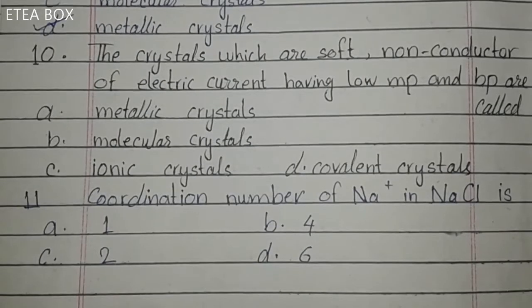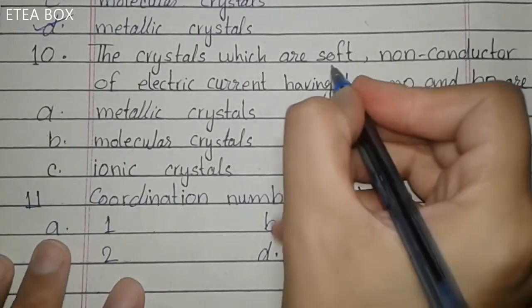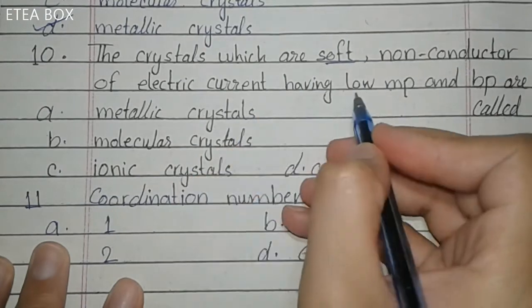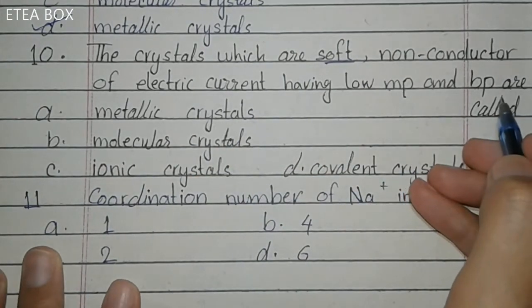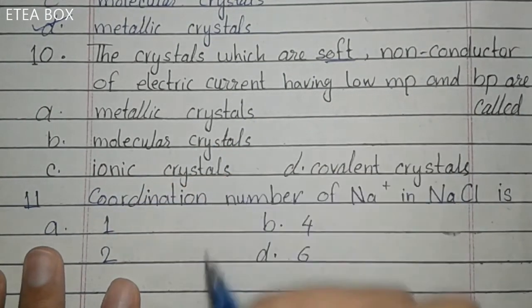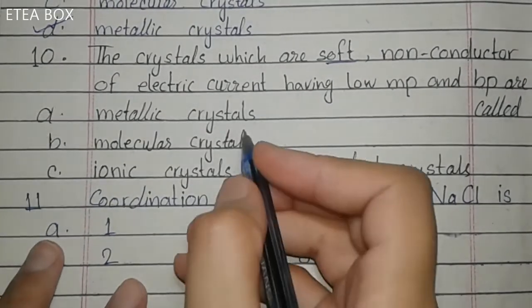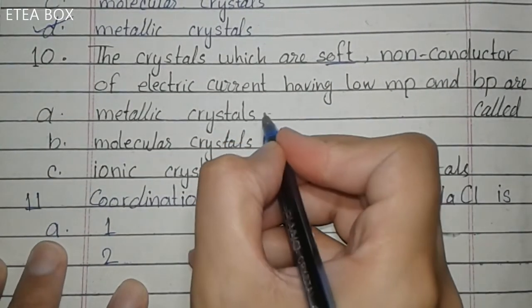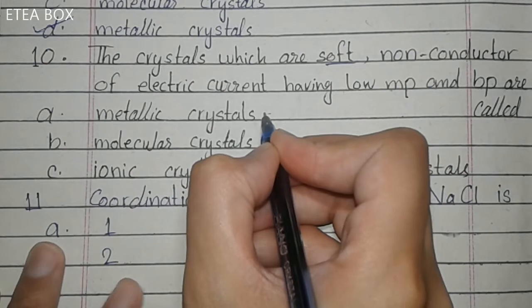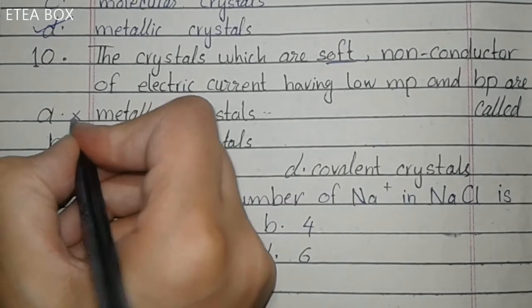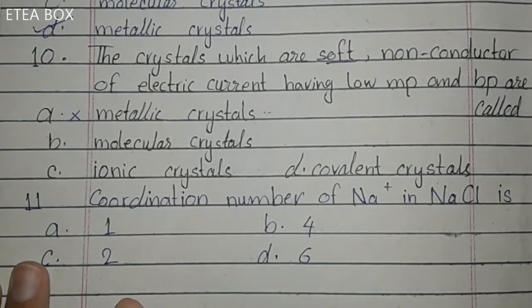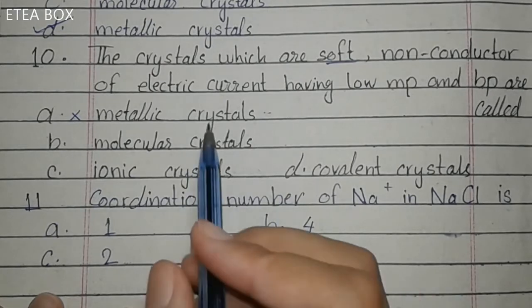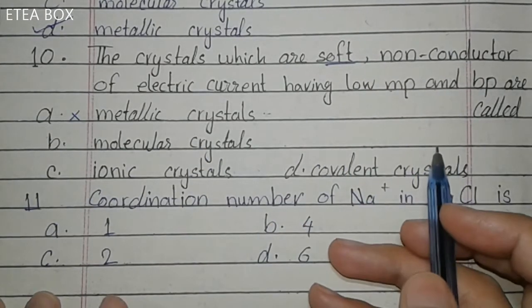Next one, 10th, the crystals which are soft, non-conductor of electric current having low melting and boiling point. So here option A is metal crystal, okay. Metallic crystals are hard, they are good conductor of electricity, and they have high melting and boiling point. So this one is wrong. Molecular crystals are soft, non-conductor of electrical current and have low melting and boiling point.